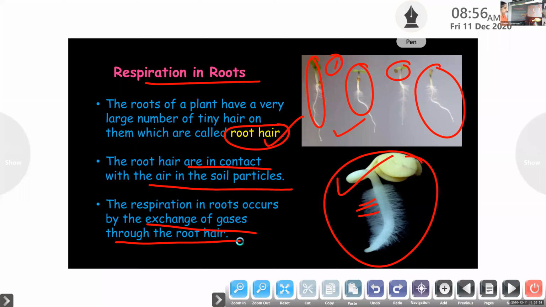So, shall I stop sharing? Yes, ma'am. So in order to grow, they need energy. How do they respire? How will their respiration be? I am not asking about the breathing organ. The respiration in plants, how can you imagine it? Can you tell me how it is getting into it? What happens in the respiration process?